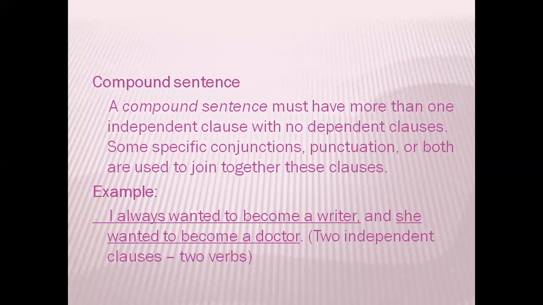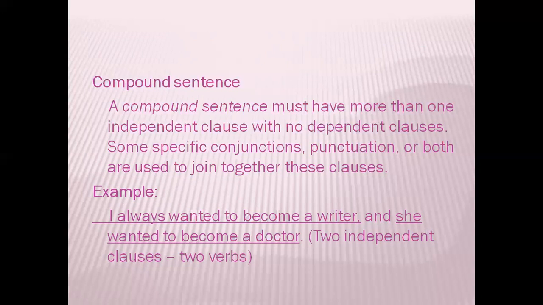So, it must have two or more independent clauses with no dependent clauses. And conjunctions, punctuations are used to join these kind of sentences. You will understand it better when we read the example.